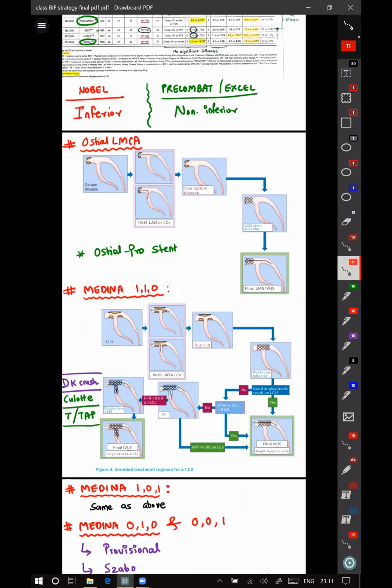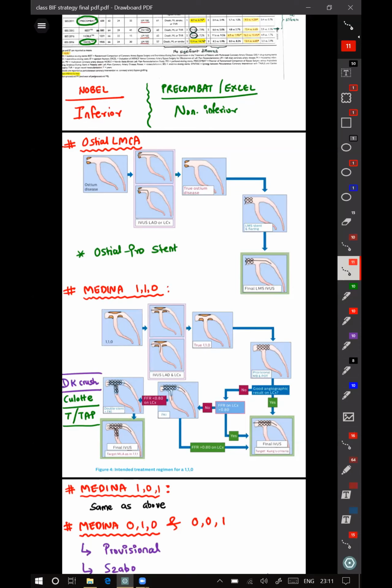The second thing was that even the DK Crush 5 trial was called into question with this EXCEL post hoc analysis, because the DK Crush 5 trial had included a super selective strategy, in the sense that all the operators should have done at least 10 DK Crush procedures before they were even included, which is not a real world scenario.